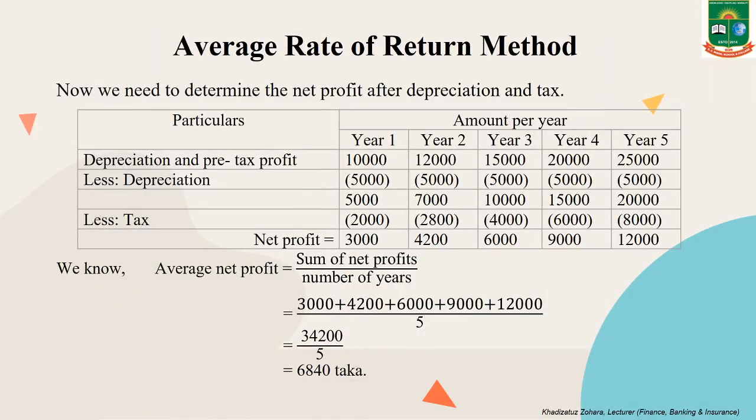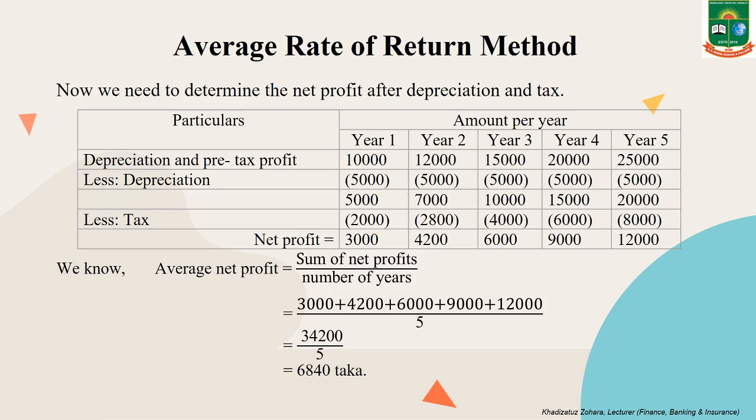Now we need to determine the net profit after depreciation and tax. Here we are drawing a table and putting pre-depreciation pre-tax profit in the table. We are writing the amounts per year, year 1, year 2, year 3, 4 and 5: 10,000, 12,000, 15,000, 20,000 and 25,000. Then we are subtracting depreciation from it, 5,000 per year. After subtracting depreciation, we get 5,000, 7,000, 10,000, 15,000 and 20,000.